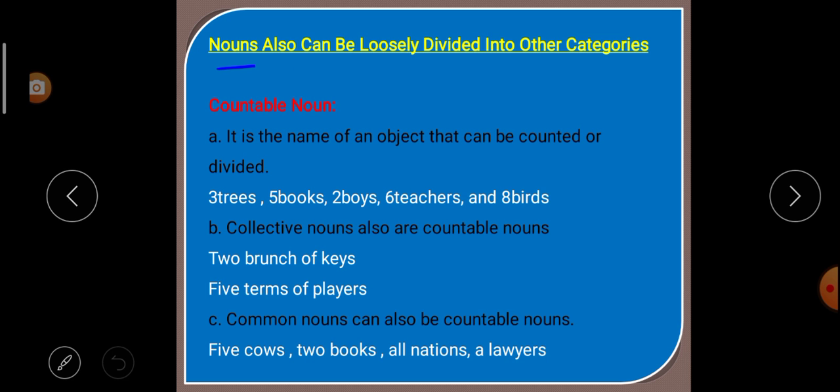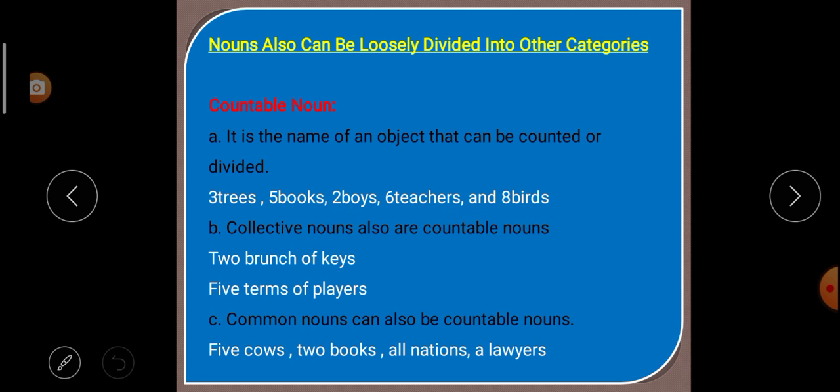Next, nouns can also be loosely divided into other categories: countable noun and uncountable noun. What is a countable noun? It is the name of an object that can be counted or divided. Example, 3 trees. It can be counted, it can be divided. 5 books. They can also be counted and divided. 2 boys, 6 teachers, 8 birds, etc.